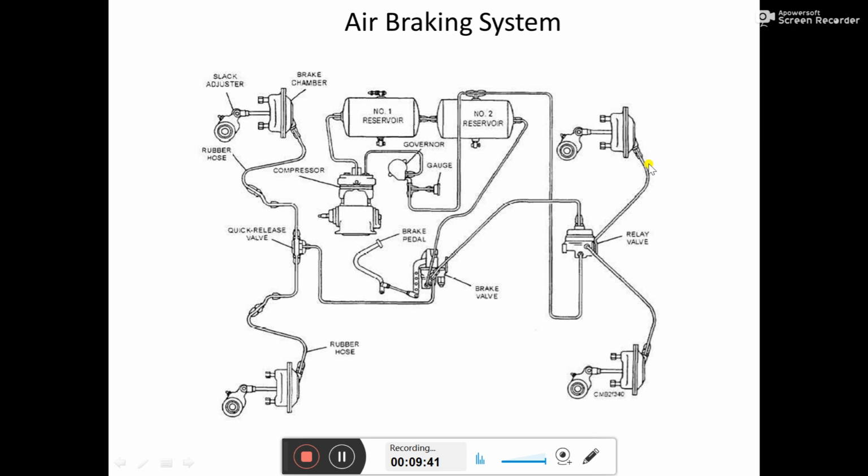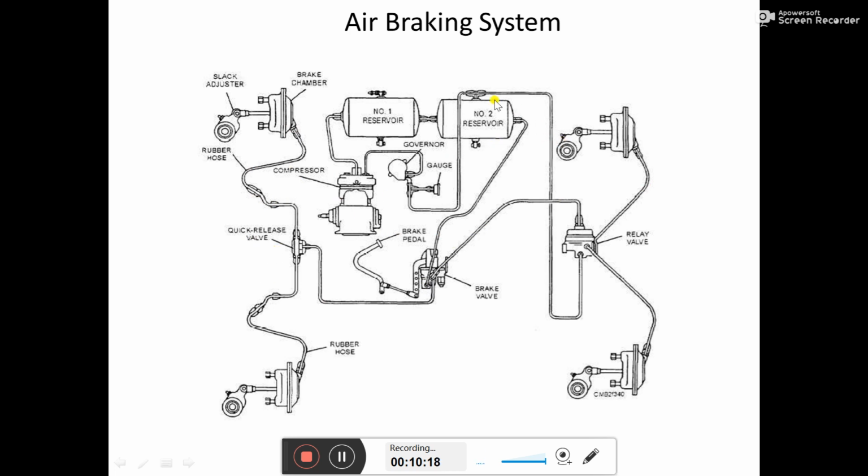So what is our aim? First of all, apply the brake at the rear axle first, because if we talk about a truck, the load at the rear is more as compared to the front. So the rear brake should be applied first, and as the foot valve is located at the front in the driver cabin, the time required for air to go from this position to the rear axle is comparatively more than that of the front axle. So because of that, in the case of the rear axle, we have two lines.